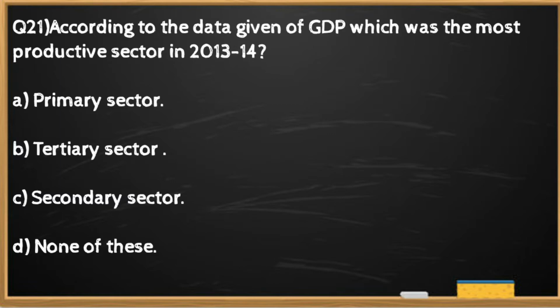Question number 21. According to the data given of GDP, which was the most productive sector in 2013 and 14? The right option is B. Tertiary sector was the most productive sector in 2013 and 14.